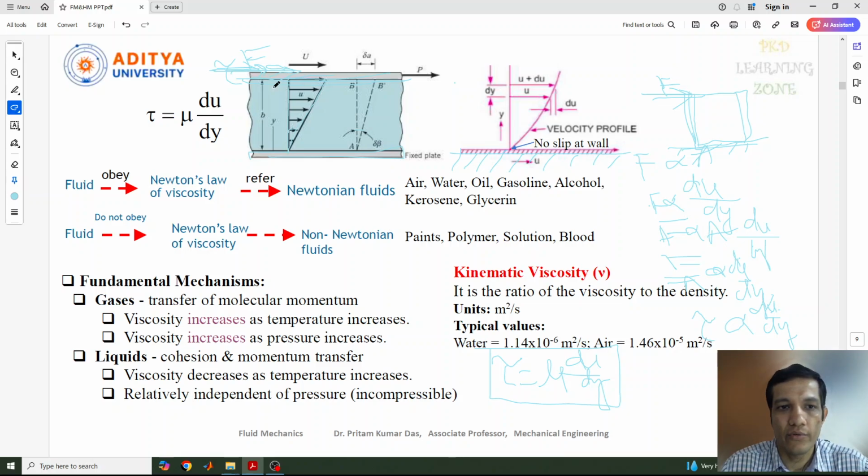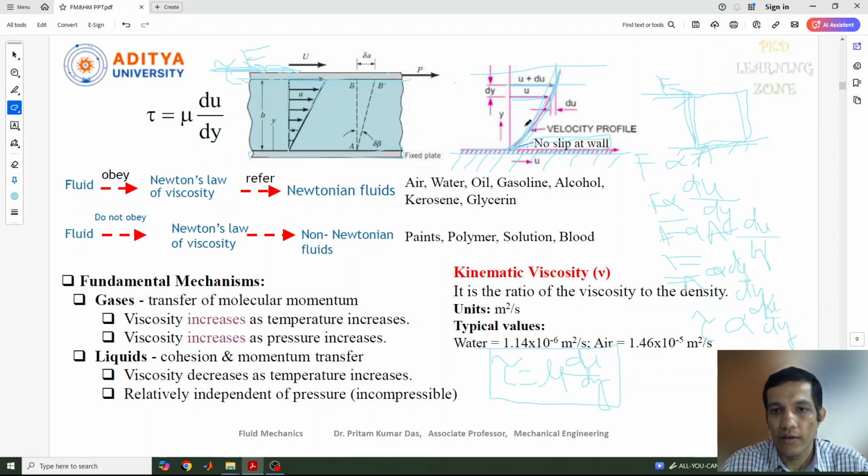Due to this deformation, if you consider two different consecutive layers of this fluid, this is one layer and this is another layer, and the deformation will be formed like this. This is the velocity boundary of the fluid. At this wall, we won't get any kind of velocity, it is zero. Velocity will be zero at this boundary layer, and that is also called no slip at the wall.